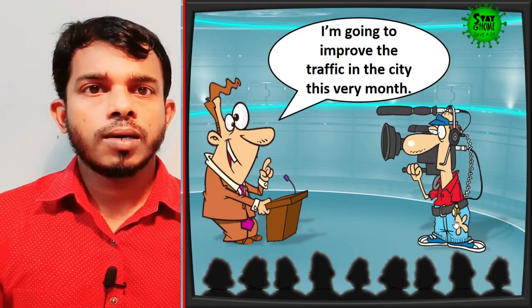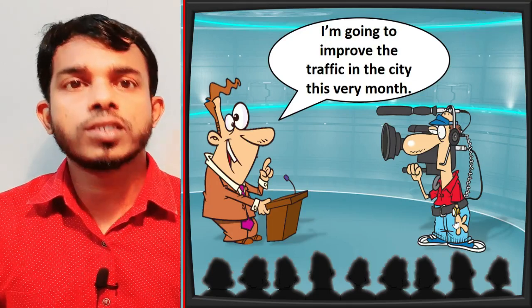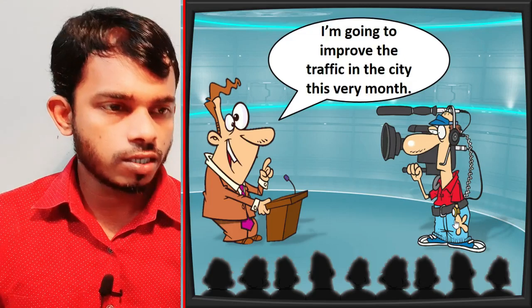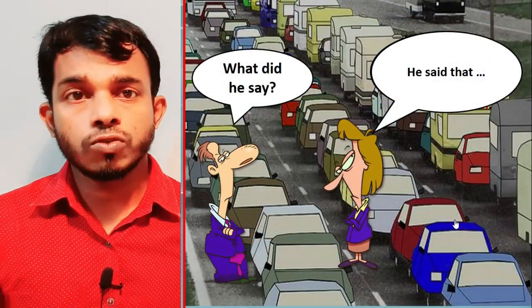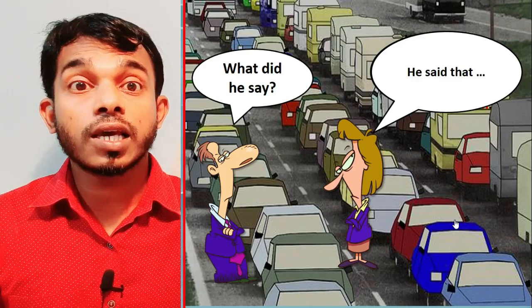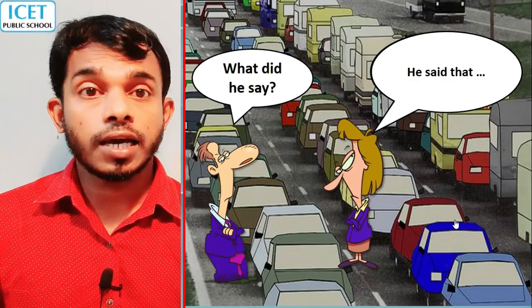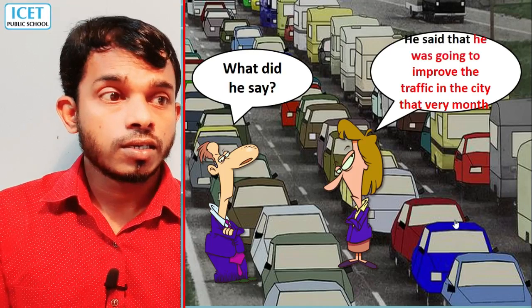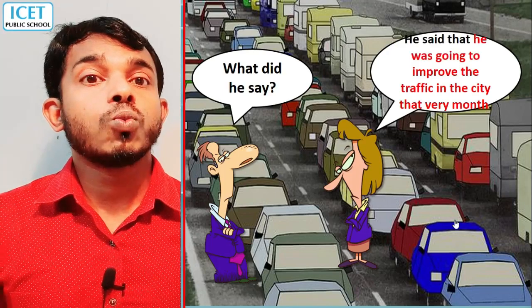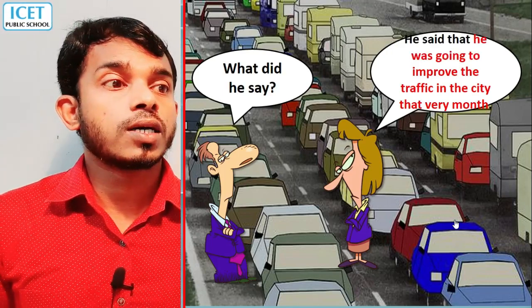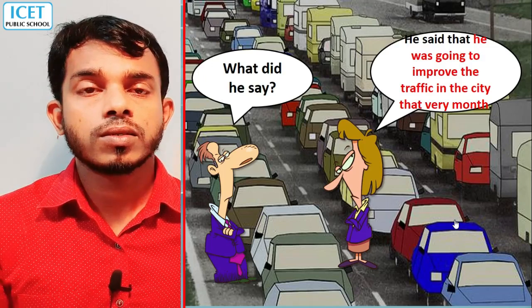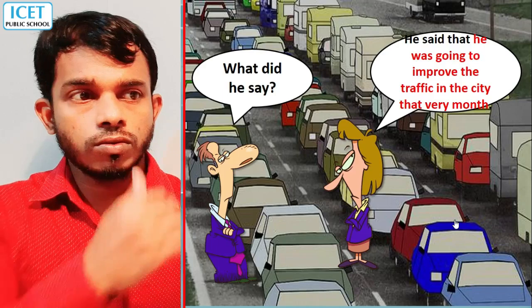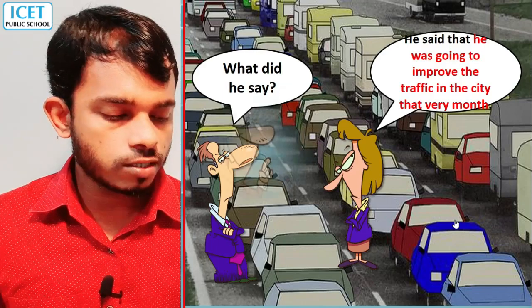He is promising in the video. Then after 2 years, what did he say? He said that he was going to improve the traffic in the city that month. So we just changed that sentence into reported speech.